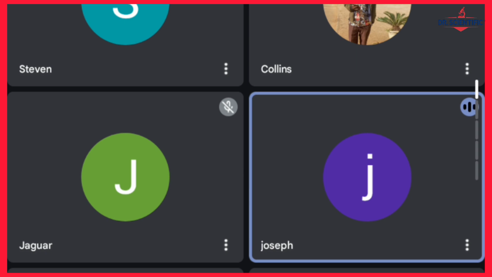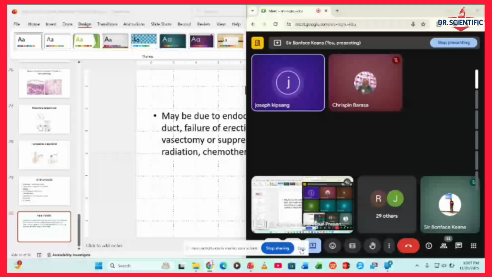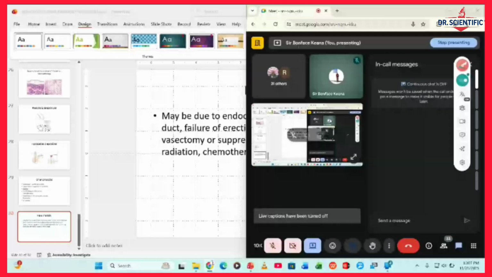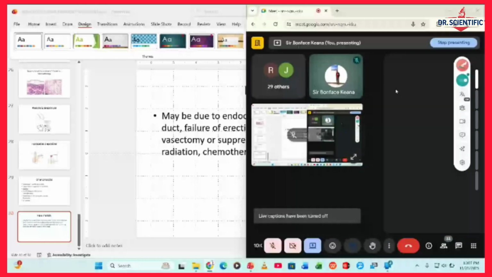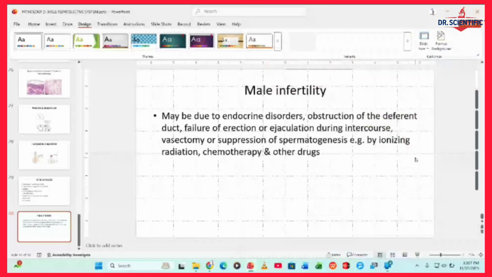I think we talked about last time, one ejaculate should have even up to 500 million or more. So if it is less, we call it oligospermia. If there are no sperms completely, you say it is azoospermia. So we do what we call semen analysis. You look at all those cells.